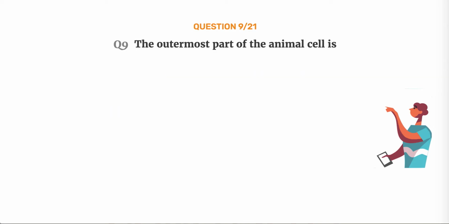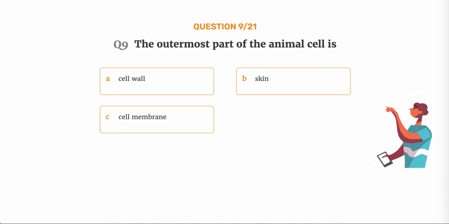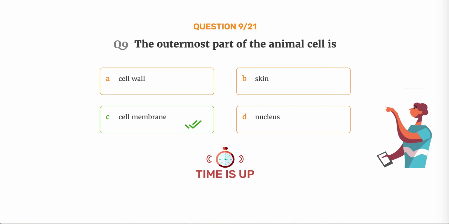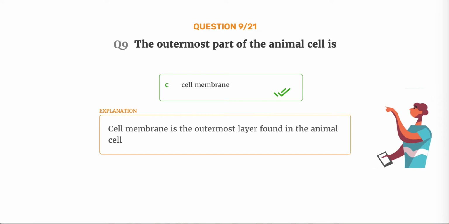Question number 9. The outermost part of the animal cell is option A, cell wall. Option B, skin. Option C, cell membrane. Option D, nucleus. The correct answer is option C, cell membrane. Cell membrane is the outermost layer found in the animal cell.